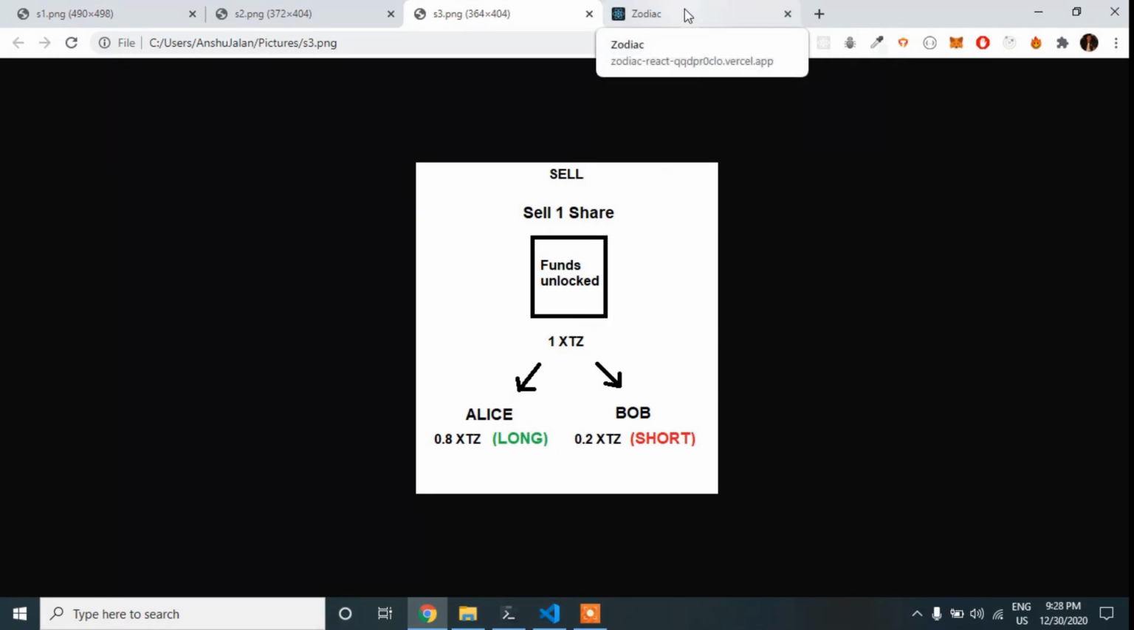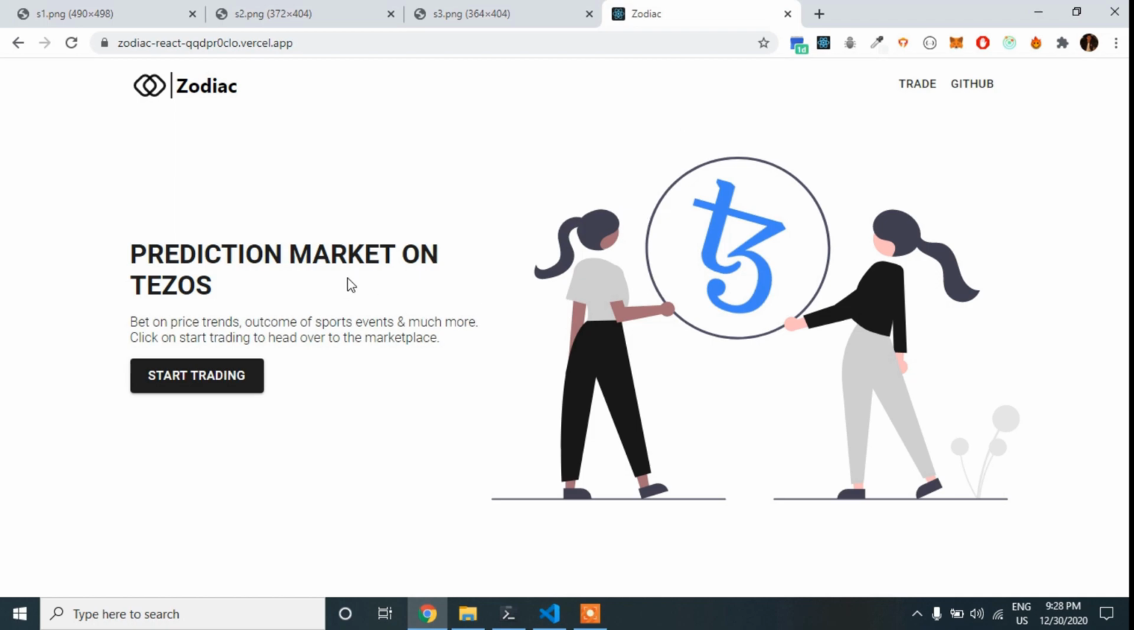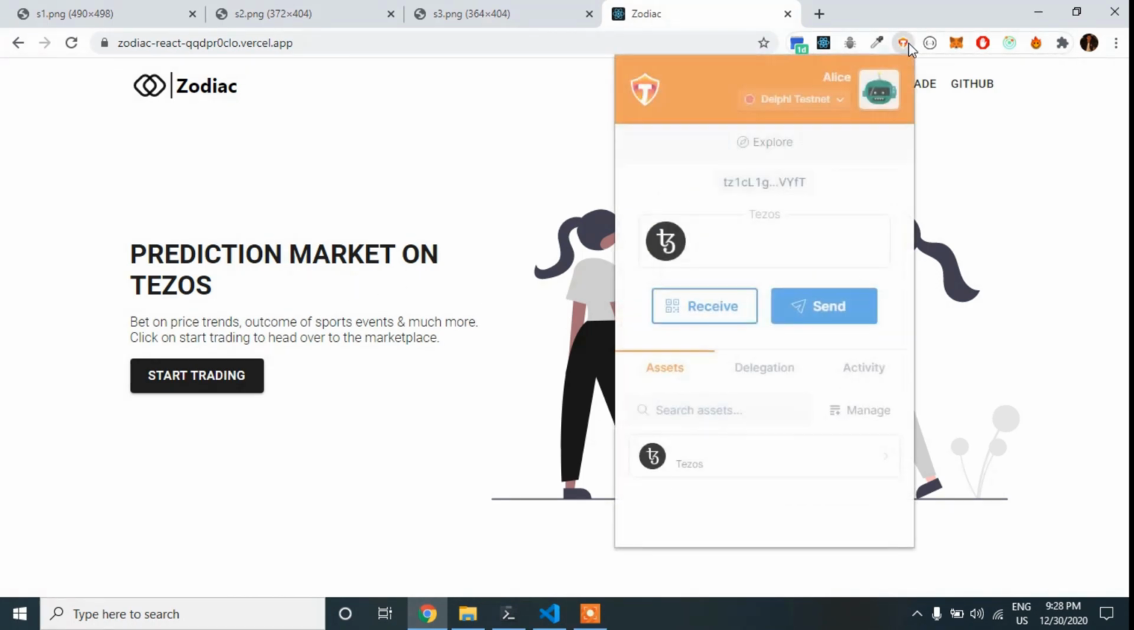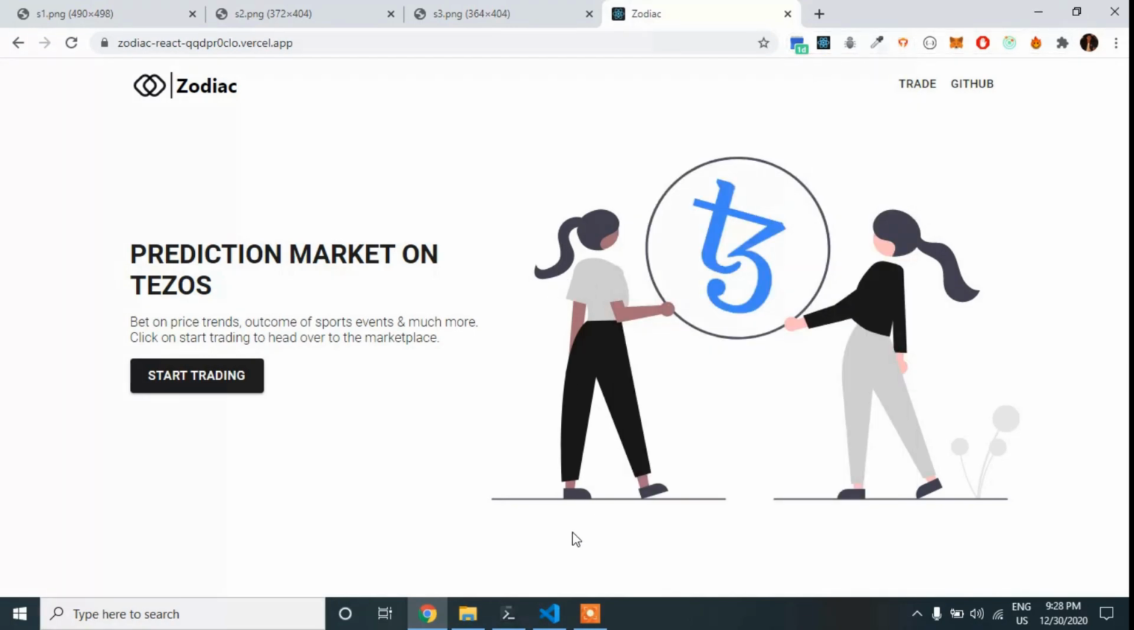Now let's take a look at the Zodiac platform. To use Zodiac, you must have Thanos wallet installed and configured. So make sure you download Thanos wallet before using Zodiac. Now if I click on start trading, that will take me over to the main page, which has 4 components.